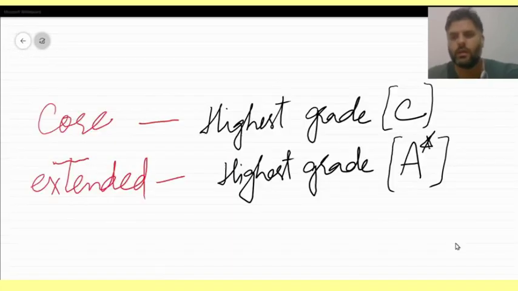In the core exam you can get the highest grade of C, and in extended you can get the highest grade of A plus. So it is better to take the extended part. It only consists of a few questions which are extra to core, and you will be asked about those questions during the examination.